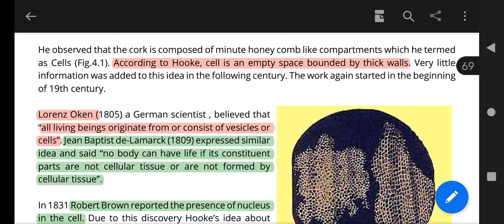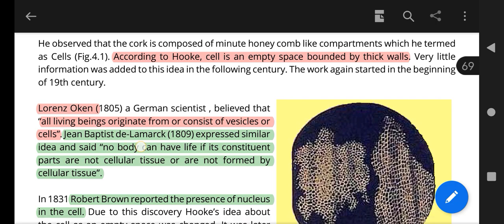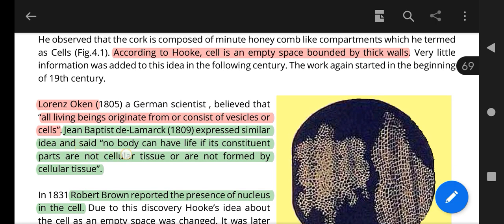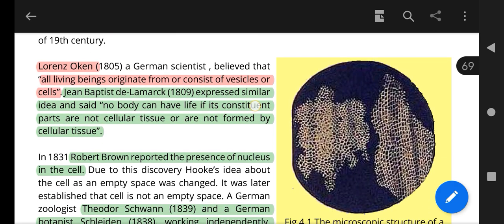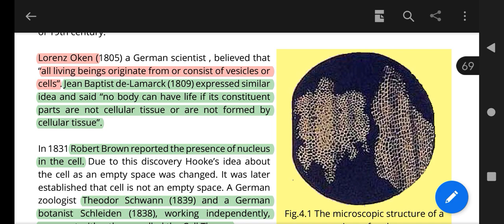After that, Lorenz Oken, a scientist who believed that all living beings originate from or consist of vesicles or cells. All living beings consist of cells. It was the idea first given by Lorenz Oken, and then Jean-Baptiste de Lamarck expressed a similar idea and said nobody can have life if its constituent parts are not formed by cellular tissues. The same thing was repeated by Lamarck, and Robert Brown presented the idea of the nucleus. It is a very important MCQ.